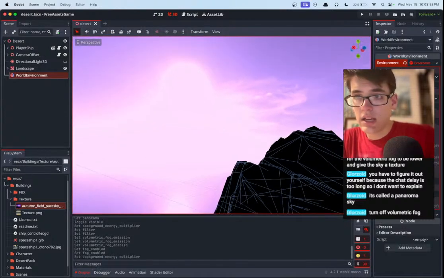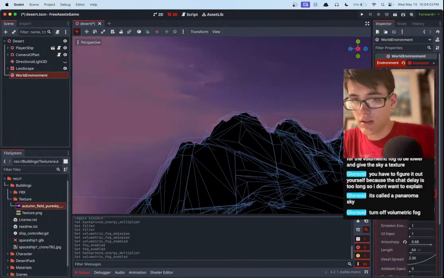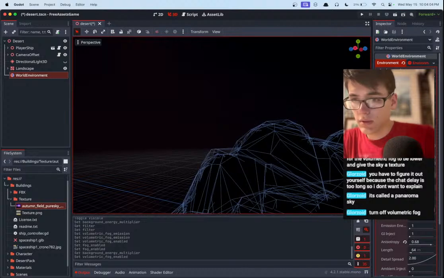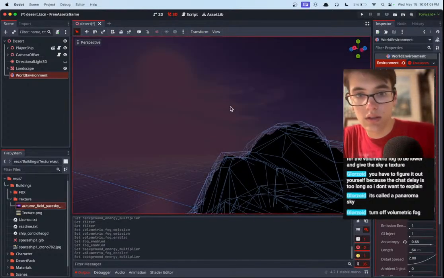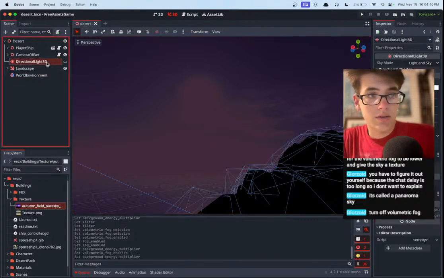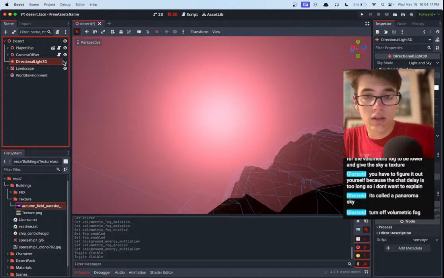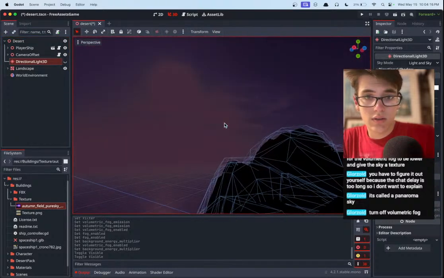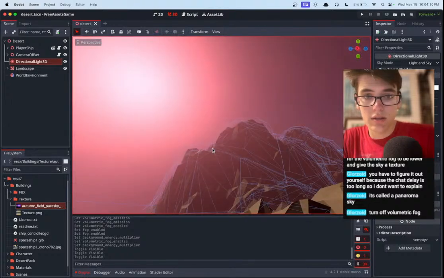Yeah, I mean, we can have just the sky, but then that's kind of sad. So we definitely want the volumetric fog. We just want to tune the settings a little bit so that it looks okay. And then also we need the sun to be coming from the correct direction, which is close, but it's not quite right on. Hang on. It's actually not bad. It's not bad at all.